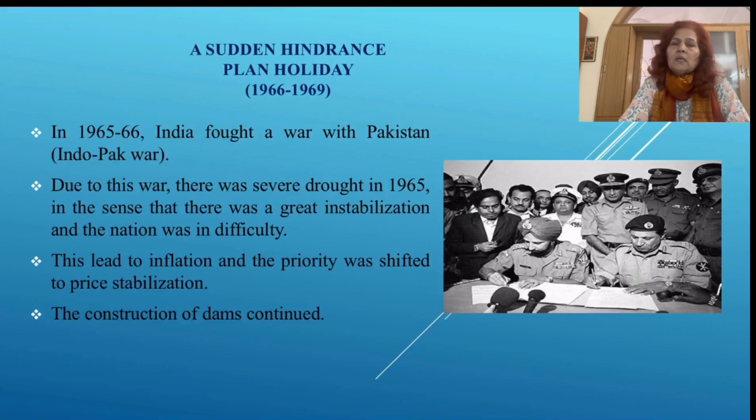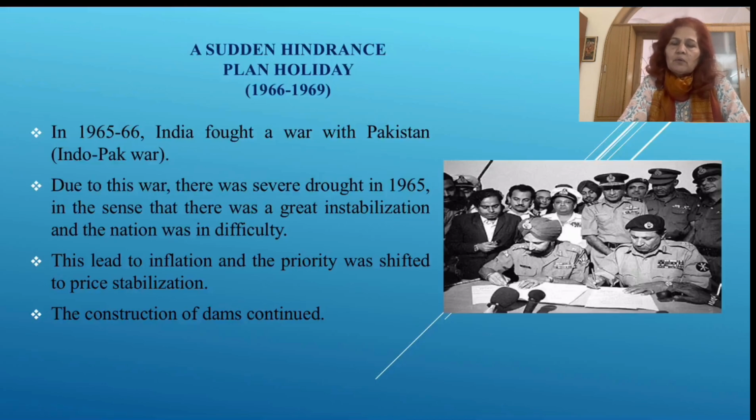Now we come to after the third 5-year plan. Because we could not achieve the targets of the growth rate which we wanted, there was a sudden fall, which we name the plan holiday. We started the 3 annual plans, from 1966 to 69. The focus was on achieving what the third 5-year plan could not achieve, and enhancing the economy.